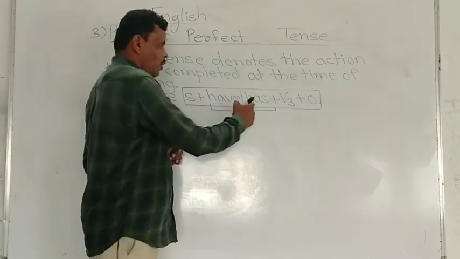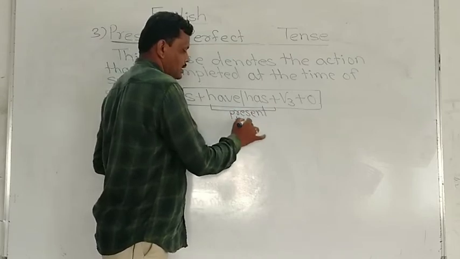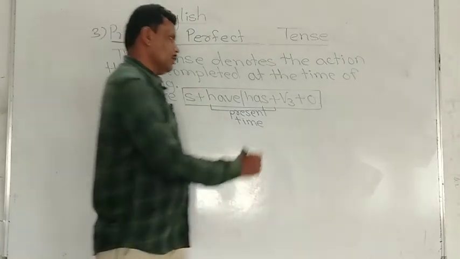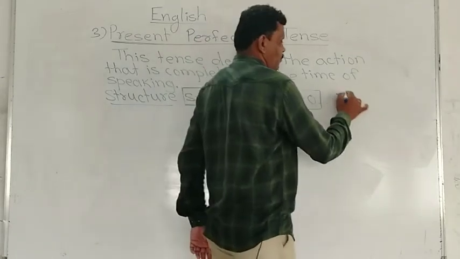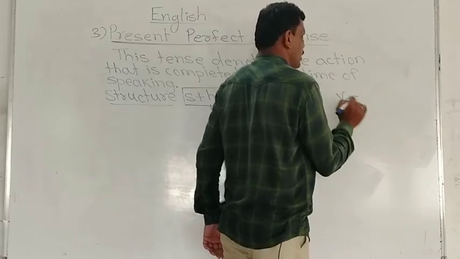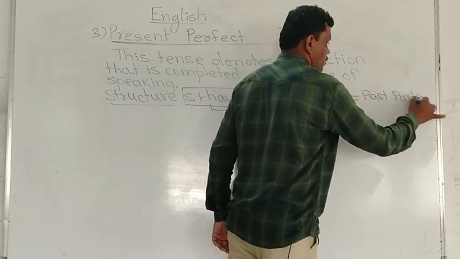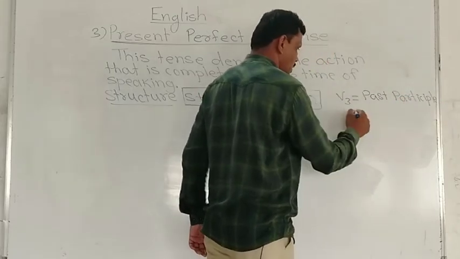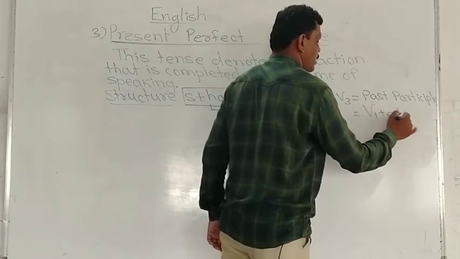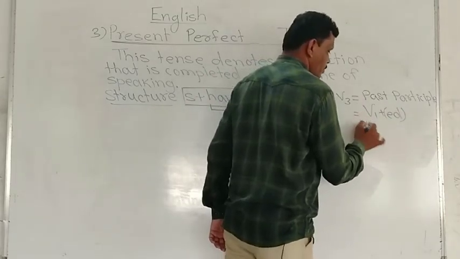Here have/has shows present time. These are the present forms of to have. And verb third. V3 means what? V3 means past participle. Regular V3 means V1 plus ED is added, for example, worked.